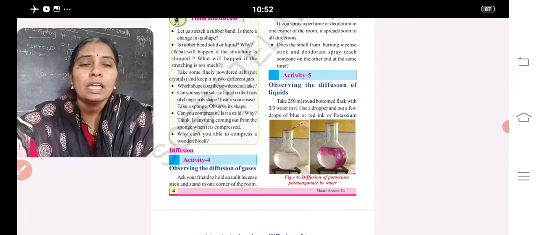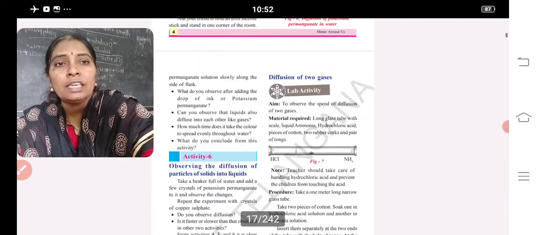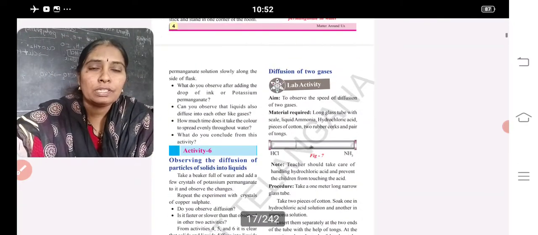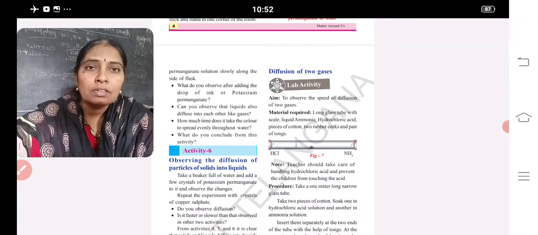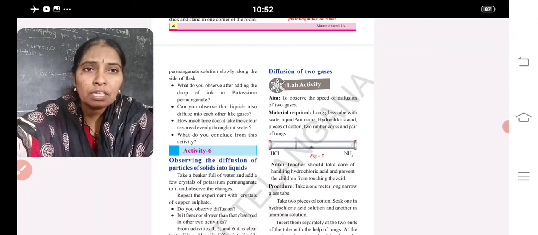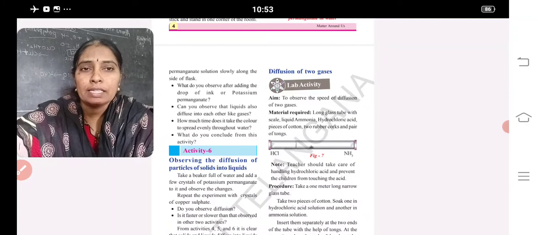This shows diffusion. Even gases diffuse from one place to another place. Scent, agarbatti, deodorant, spray, cylinder gas, petrol, diesel, all these are examples of diffusion in gases. So, observing the diffusion between two gases.